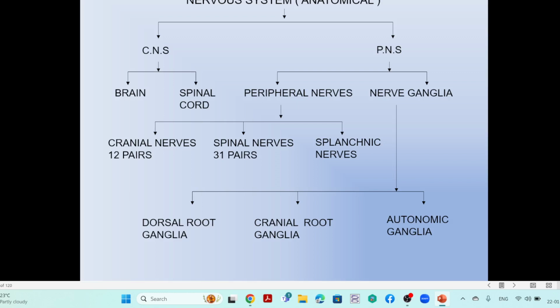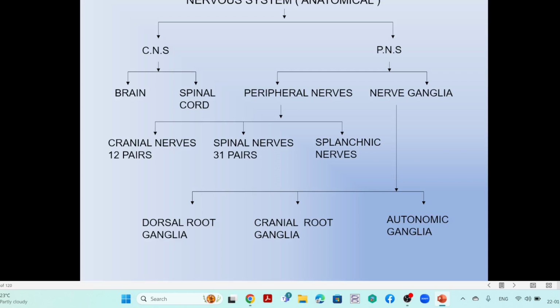That is the splanchnic nerve. The splanchnic nerve is mainly related to the viscera, the organs which receive the nerves, and they are usually called splanchnic nerves.